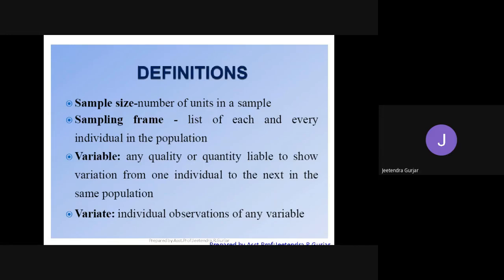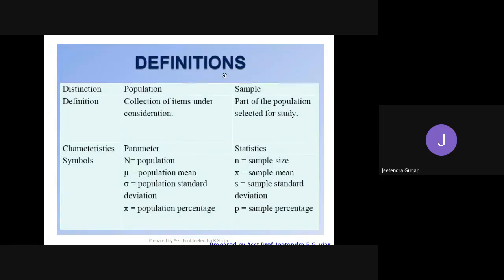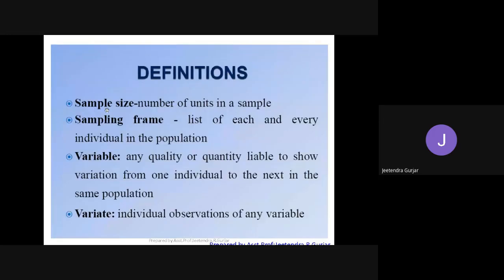Then for this variable, what is a variate? An individual observation of any variable is nothing but a variate, student. So what does variate mean? The individual who is being selected is going to observe the remaining population. So this individual observation of any variable which is selected in the sample is nothing but the variate. So after knowing these words, at least remember sample size, sampling frame, variable, variate.